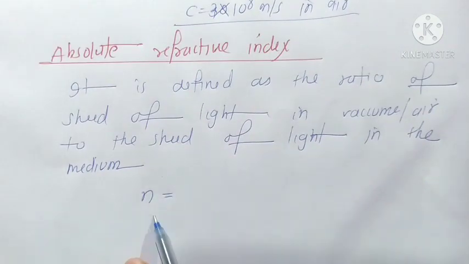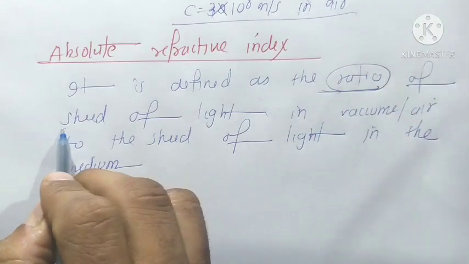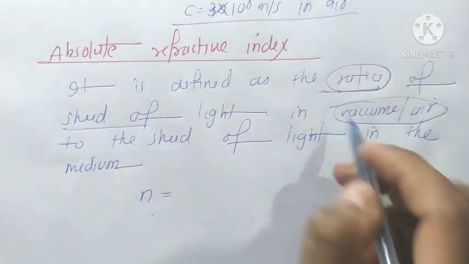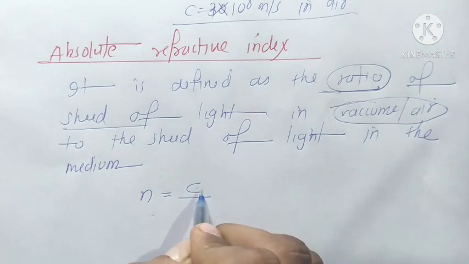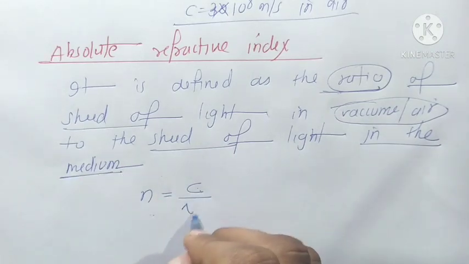The speed of light in vacuum we denote by c, and the speed of light in the medium by v.